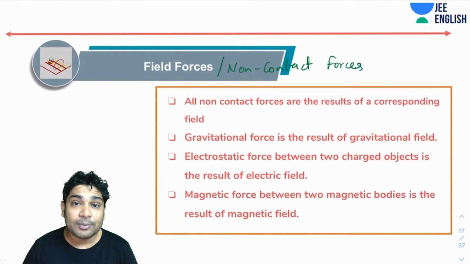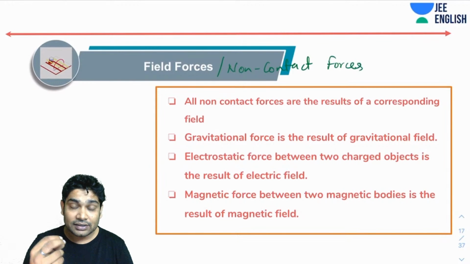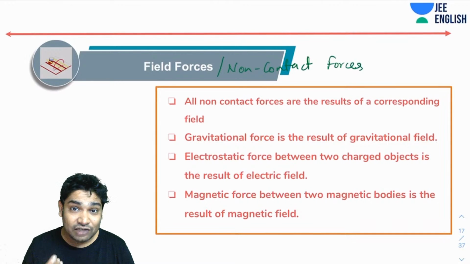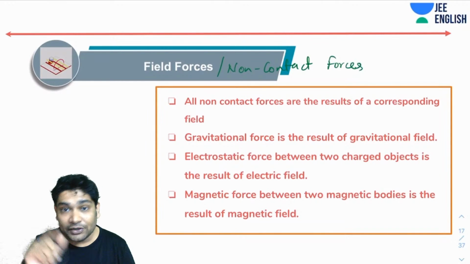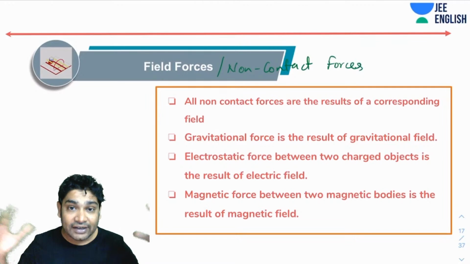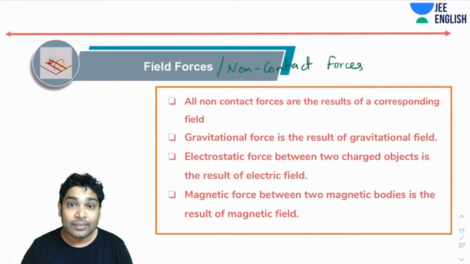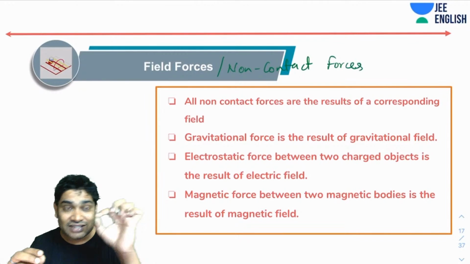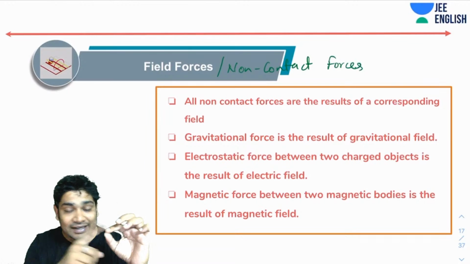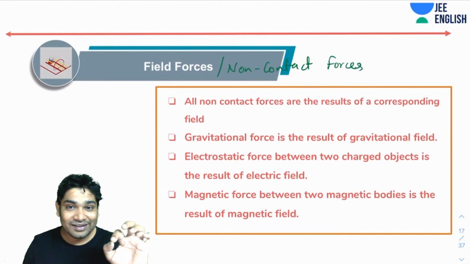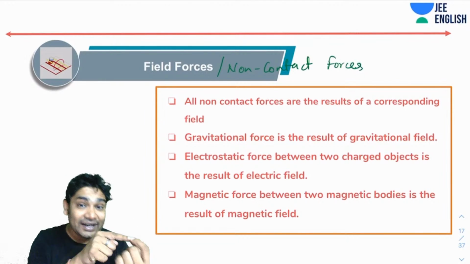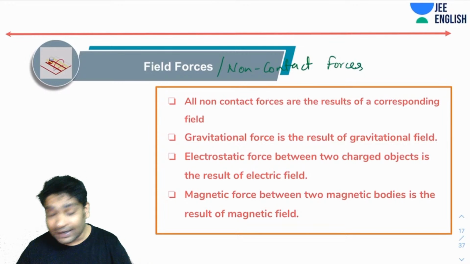Then we came up with the concept of fields. We said that there is a field, an invisible thing that everything creates. Gravitational field is what causes gravitational force. We now believe that whenever you have a mass, it creates a gravitational field all around it. It is invisible, but once this field is created, any mass that comes into it will start feeling a force. It is the field that tells this mass where to go and how much force to feel. So who is applying force on this? It is the field that is reaching it. That is the idea that we have.